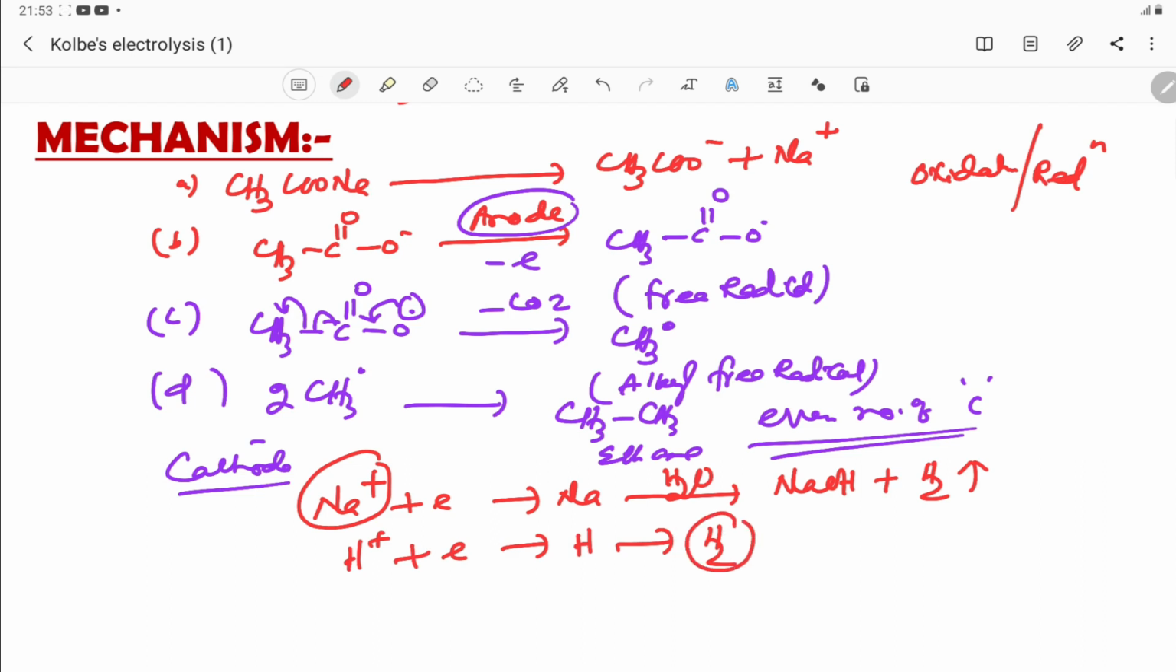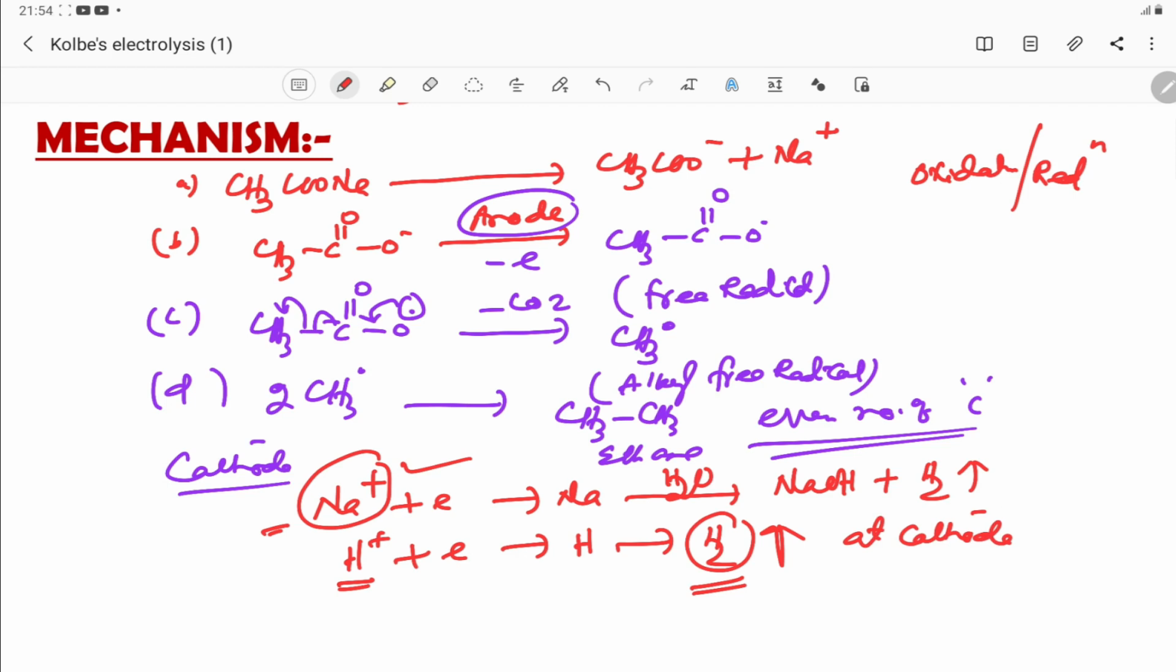If you see the reduction potential, H+ has more reduction potential than Na+. That's why H+ is easily reduced in comparison to Na+. So we will get hydrogen gas. This takes place at the cathode. At the cathode, hydrogen gas is produced.